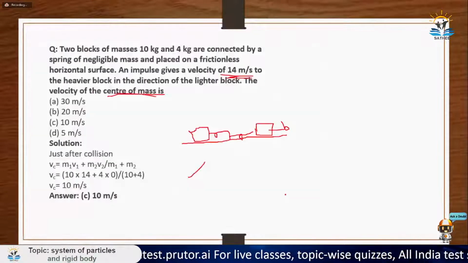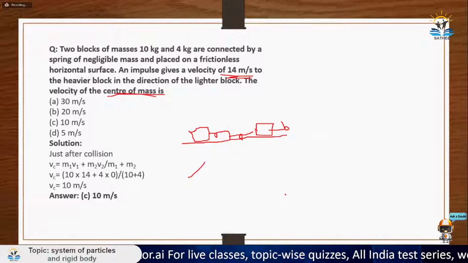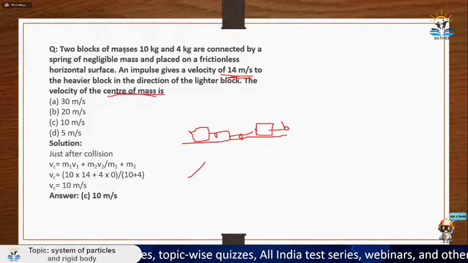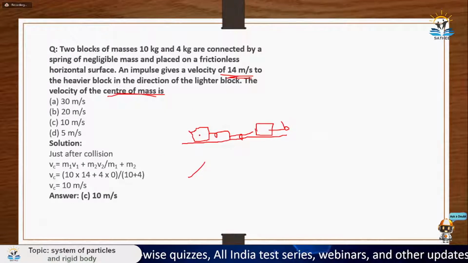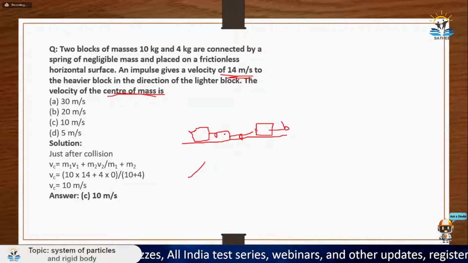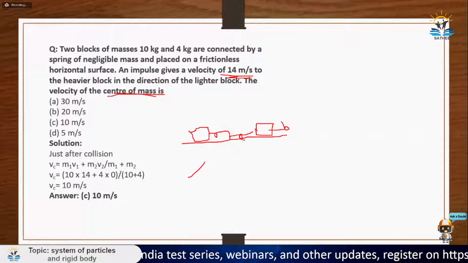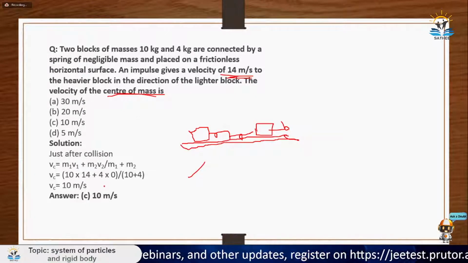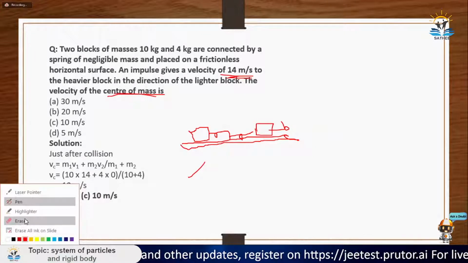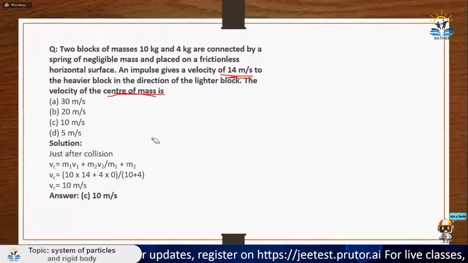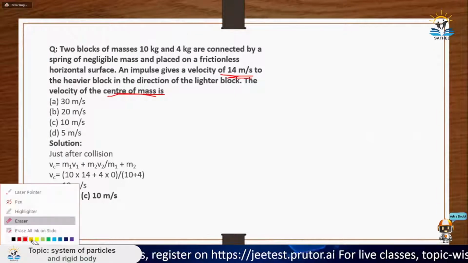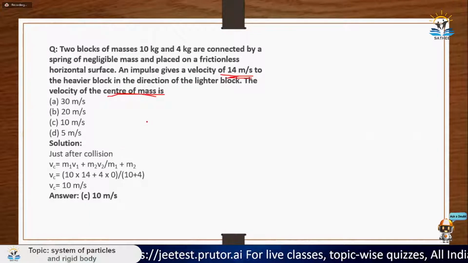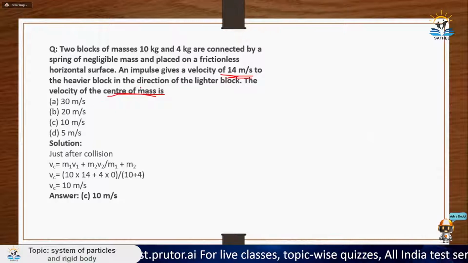So let's move on again to the question which we were doing. What is asked in this question? They are saying there are two blocks of masses 10 kg and 4 kg. One is the 4 kg one and another is the 10 kg one. They are connected by a spring of negligible mass and placed on a frictionless horizontal surface. Let me erase this diagram slightly. Then an impulse gives a velocity of 14 meters per second to the heavier block in the direction of the lighter block.